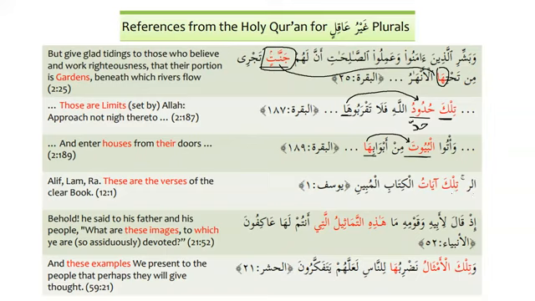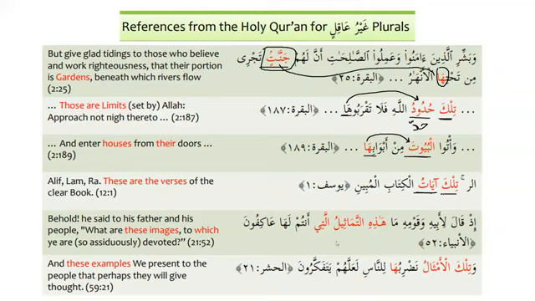Alif lam ra, tilka ayatul kitabil mubin. Ayat is the plural of what? Do you remember? Ayat is the plural of ayatun. So that's why you can see in the Quran, it is tilka ayatul kitabil mubin.